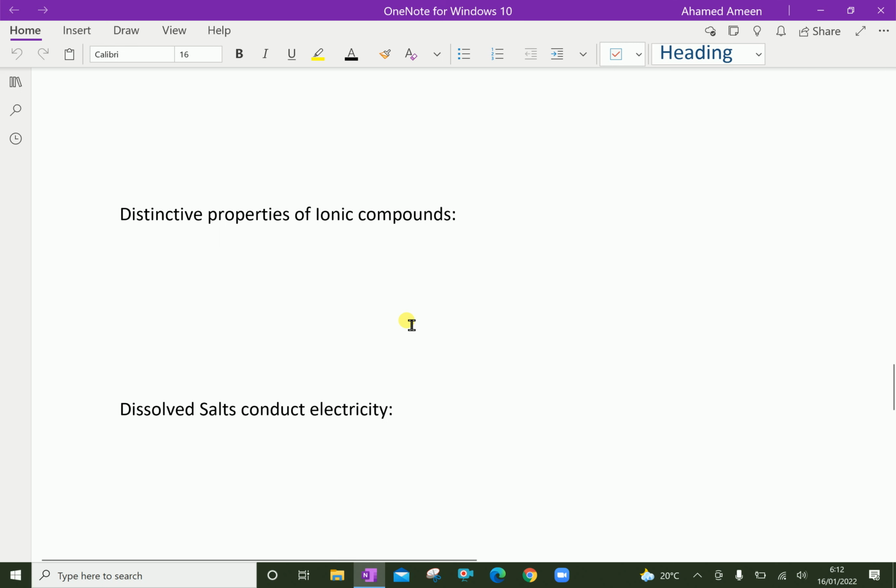To melt, ions cannot be in fixed locations, because each ion in this compound forms strong bonds to nearby ions. That is why ionic compounds have very high melting points, because each ion is surrounded by oppositely charged other ions. Considerable energy is required to free them.